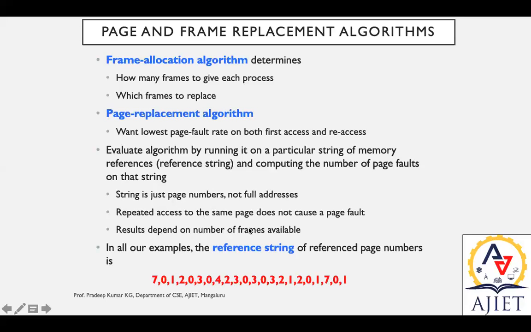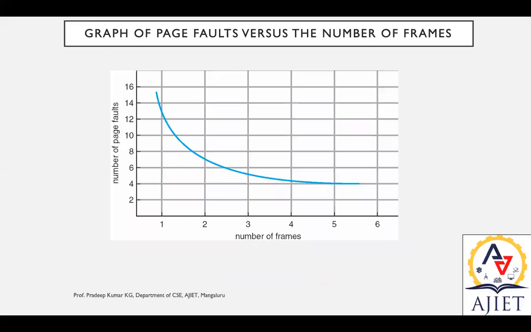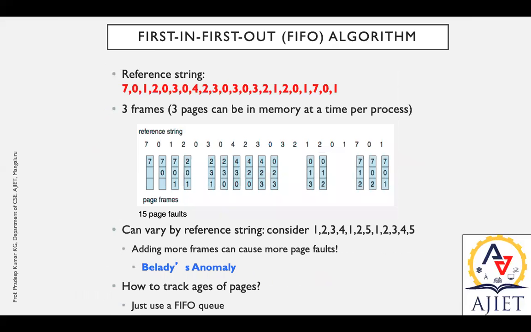Results depend on the number of frames available. So here is an example, stated as a reference string: 7 0 1 2 0 3 0 4 2 and so on. We'll see how we can represent it, and we'll come back to this part later.